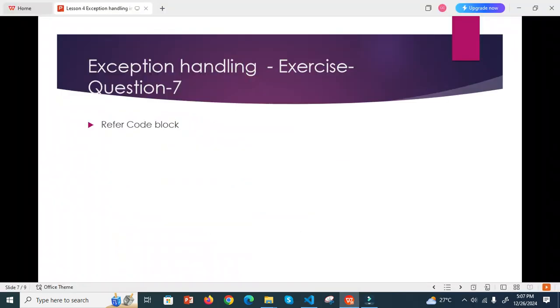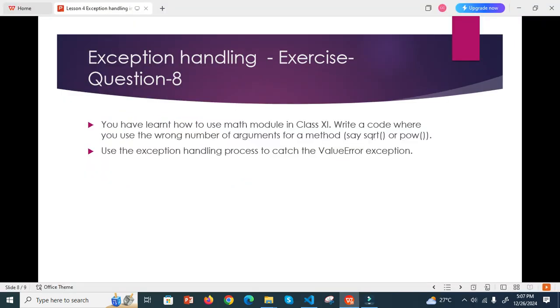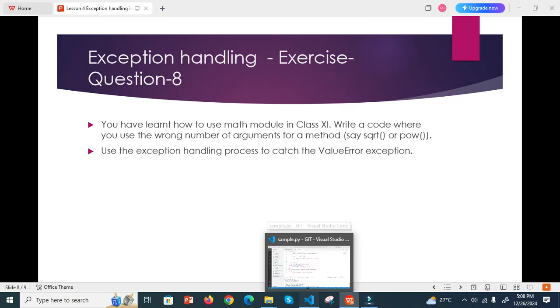Now we move on to the next one, question number 8. You have learned how to use the math module in class 11, right? Write a code where you use a wrong number of arguments for a method, square root or power. Use the exception handling process to catch the exception. Now this is question number 8.